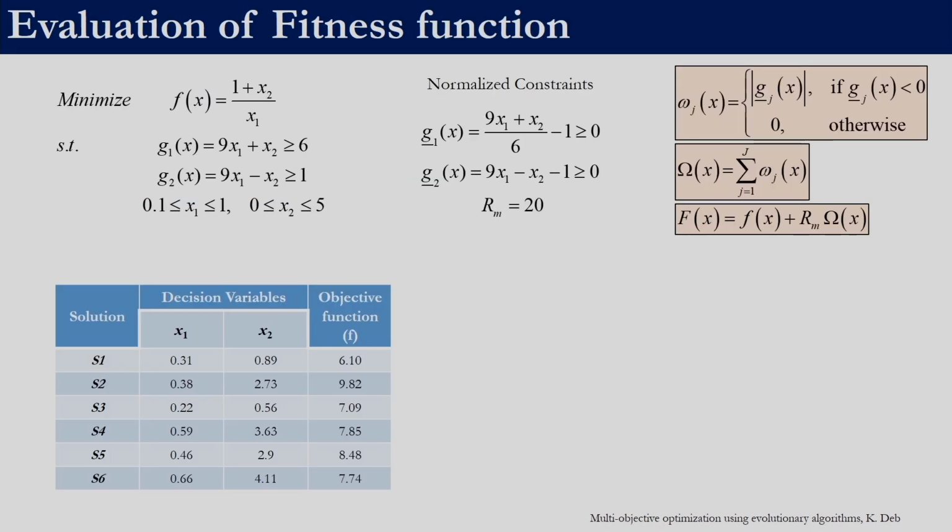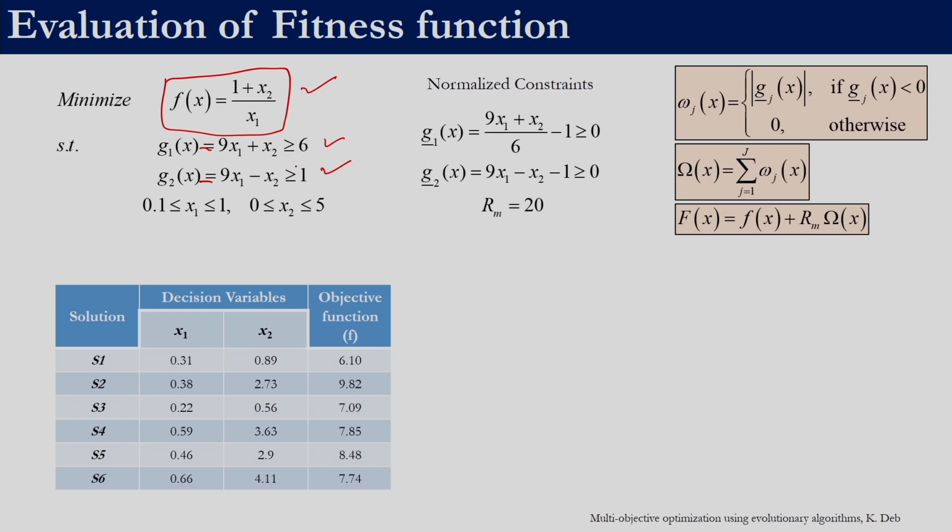So now let us consider an example. So let us say this is our objective function. We have two decision variables, x1 and x2, and the two constraints which we have are 9x1 plus x2 should be greater than or equal to 6 and 9x1 minus x2 should be greater than or equal to 1. So we have an objective function involving two decision variables, and we have two constraints.